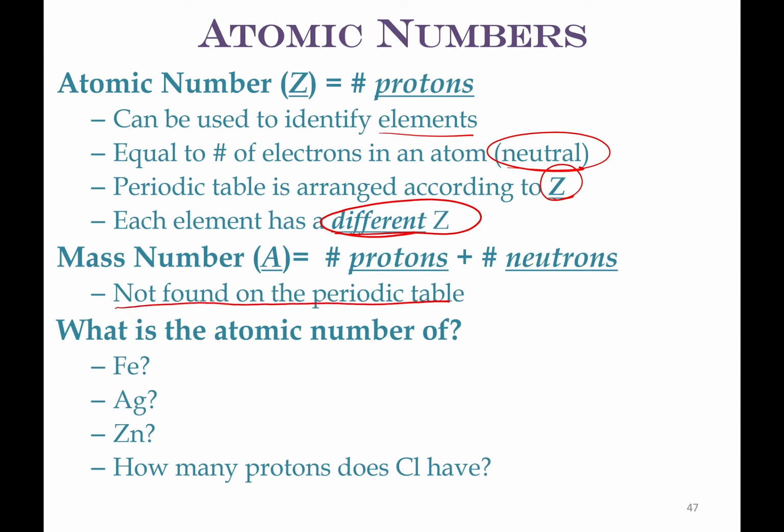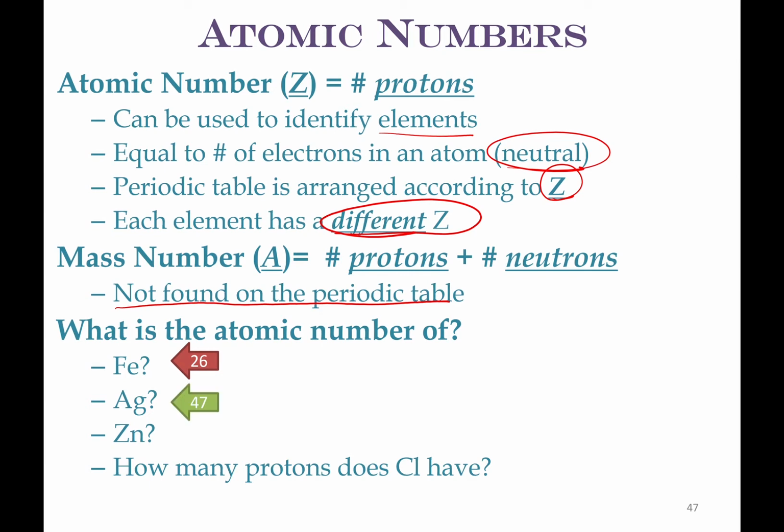Okay, so I want you to pause this, and I want you to tell me the atomic number of the next couple. What is the atomic number of iron? What is the atomic number of silver? What is the atomic number for zinc? And how many protons does chlorine have? Pause it. The atomic number of iron is 26. The atomic number of silver is 47.